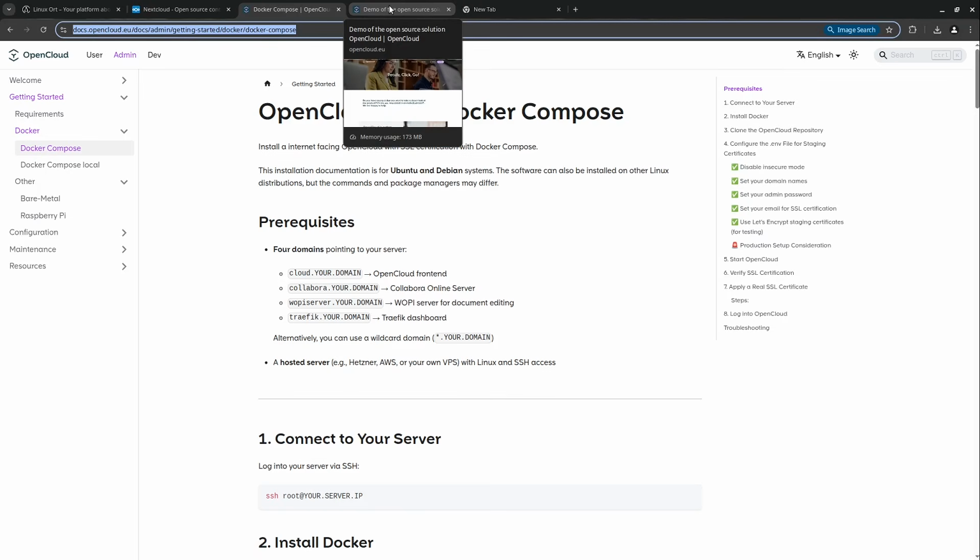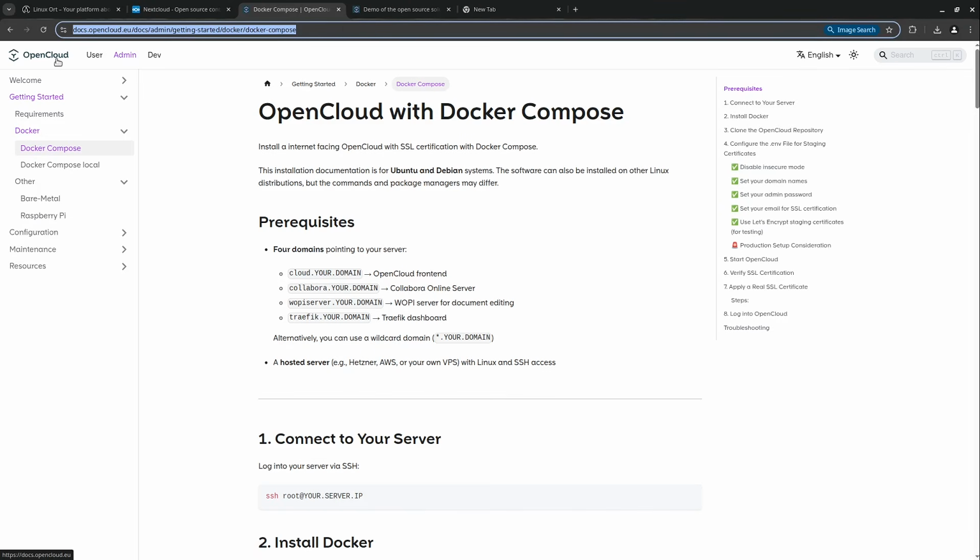OpenCloud. What is your first impression about OpenCloud? My opinion is it has very strong roots. It is completely open source. It is written in Go. It's very, very fast. It's very performant. But yeah, of course, it has kind of a lack of features.